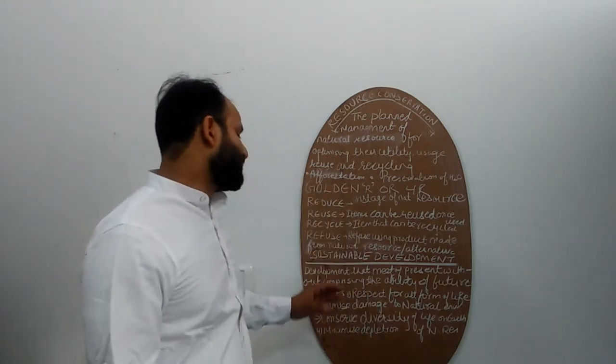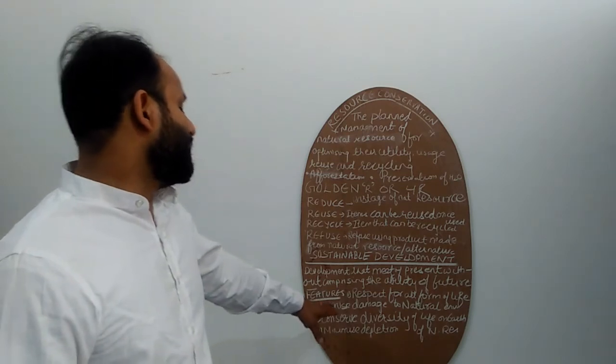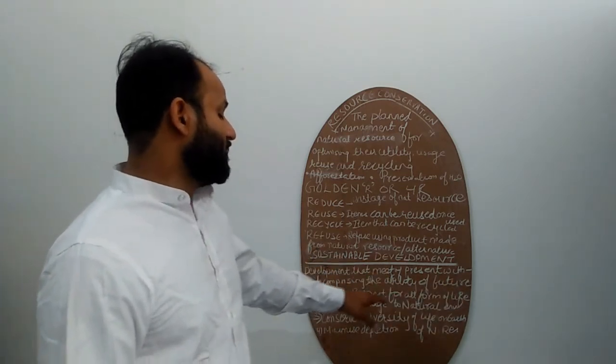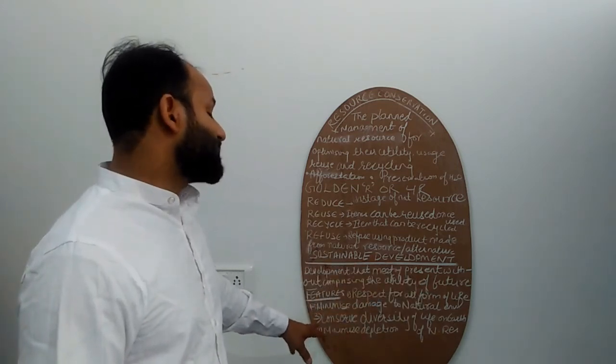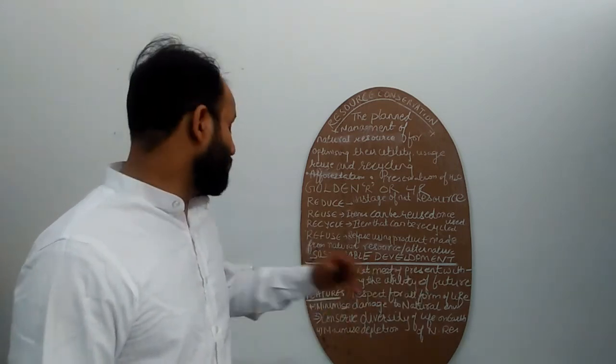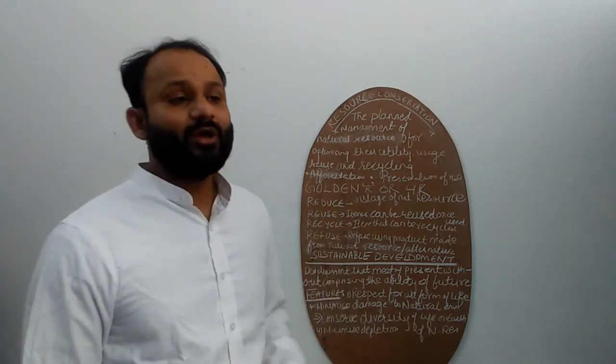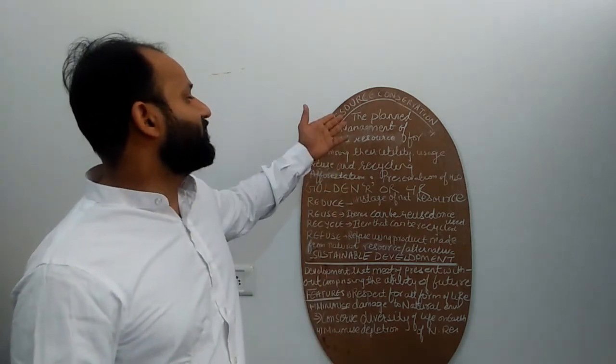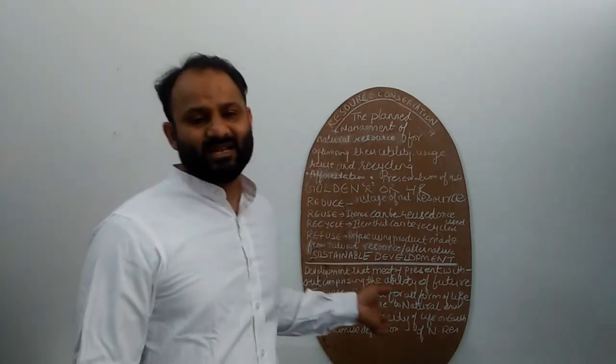Now, what are the features of sustainable development? Respect for all forms of life, minimize damage to the natural environment, conserve diversity of life on earth, and minimum depletion of natural resources. Natural resources कम से कम deplete होने चाहिए. So the topic for the day is resource conservation and sustainable development.